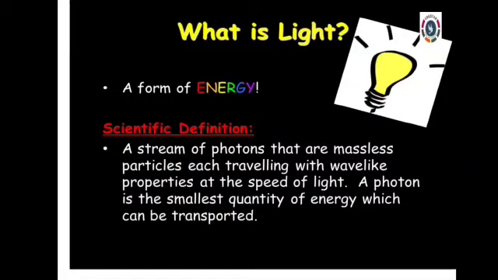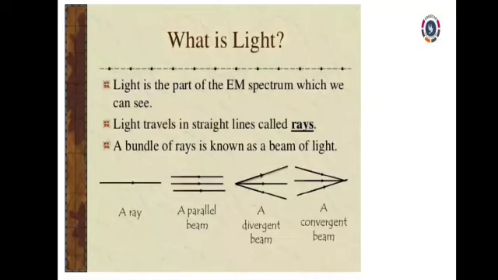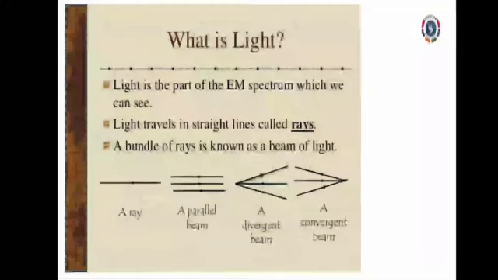Light is a form of energy. Here the stream of photons means elementary, massless particles. Each particle travels with wave-like properties at the speed of light. That's why we are getting the light. Here, this electromagnetic spectrum is there, the light rays. We can see, and it travels in a straight line.